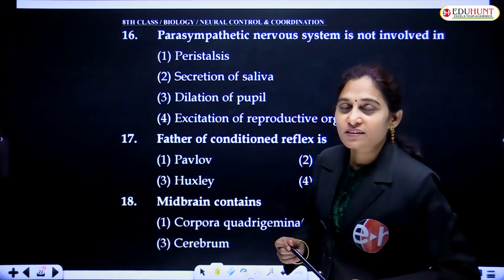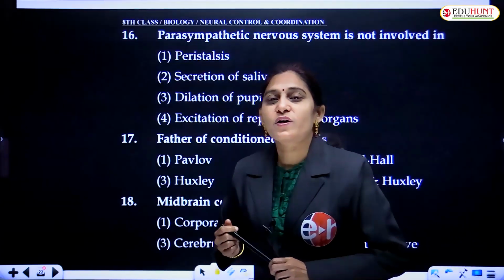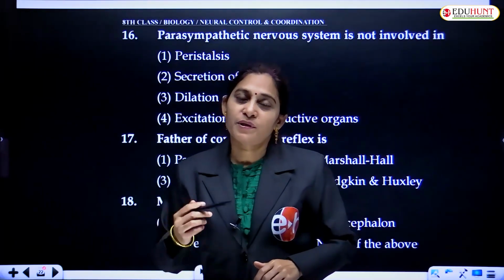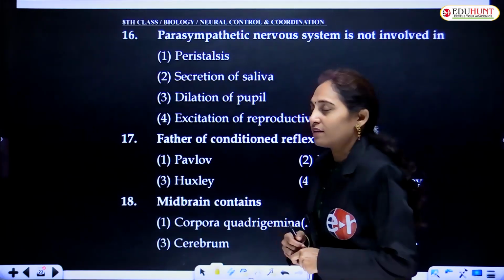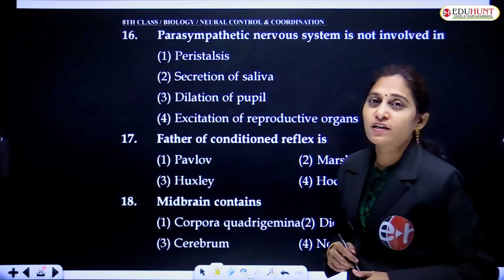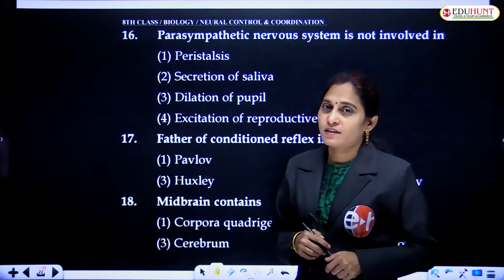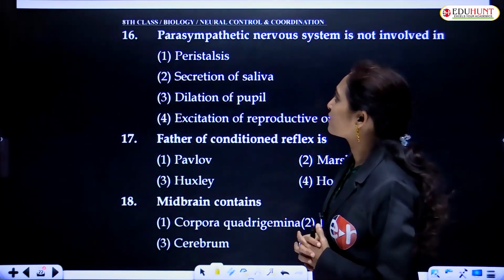We have been discussing the second worksheet of previous NEET model questions. We have discussed the first 15 bits and let us see the 16th bit.